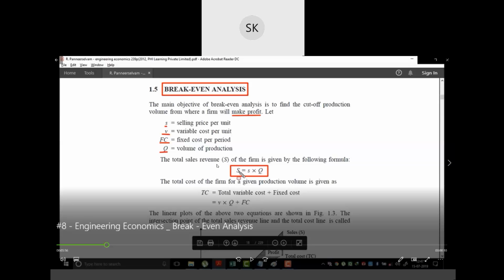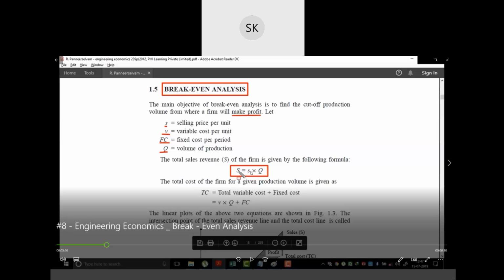So this S is your sales revenue. That means what you are selling, the money you are getting. Revenue is basically the money you are getting back by selling those items. So this is equal to S into Q. S means selling price per unit, Q is volume of production.